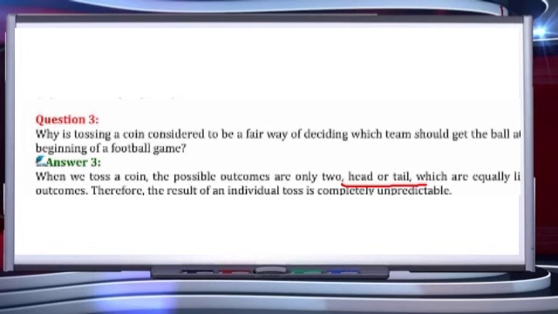and both the outcomes are equally likely. Equally likely means the happening of one is not affecting the other one. The chances of coming out are equal for both the events. Such events are known as equally likely. So that is the reason that we use a coin for tossing in case of a game.